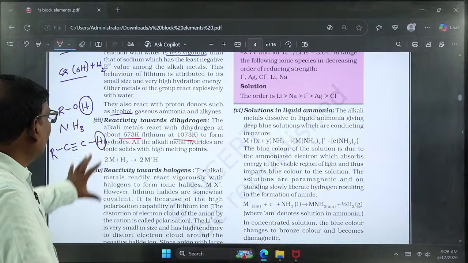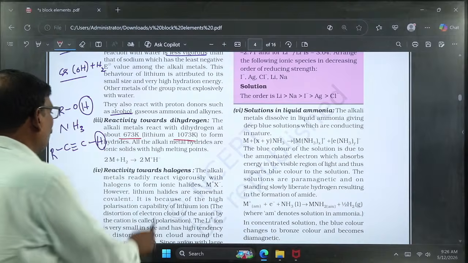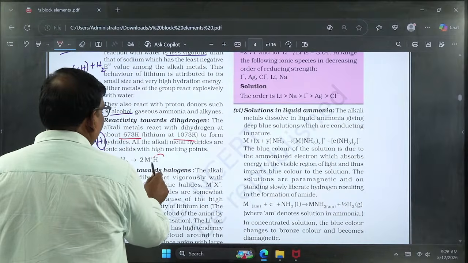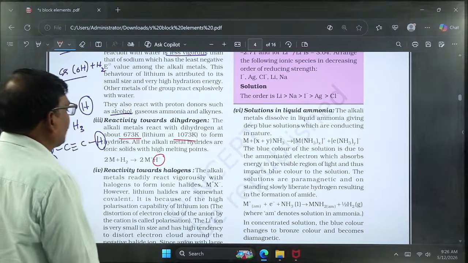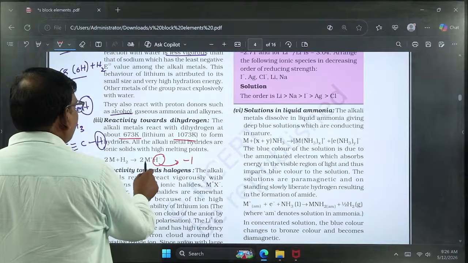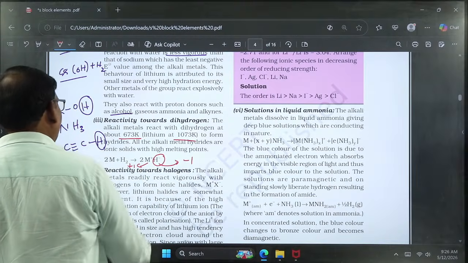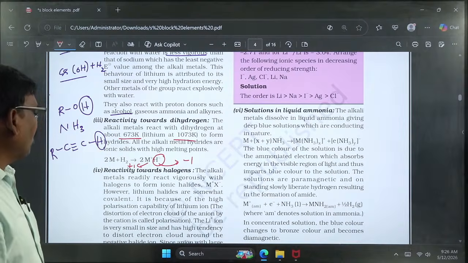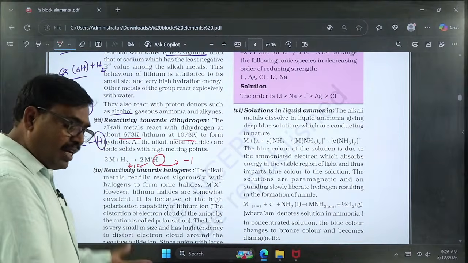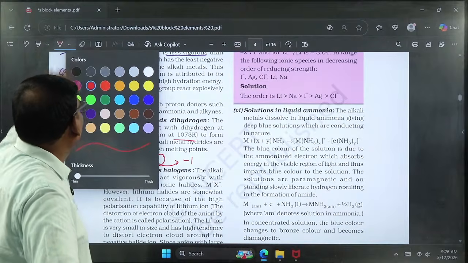All these form ionic solids having the formula M+ H-. We know that in metal hydrides hydrogen always carries a negative charge. Here the oxidation state of hydrogen is -1, whereas the alkali metal has +1. So in all metal hydrides hydrogen exhibits the -1 oxidation state, whereas in compounds of other elements hydrogen exhibits the +1 oxidation state.